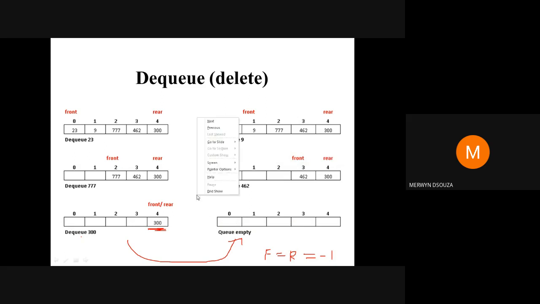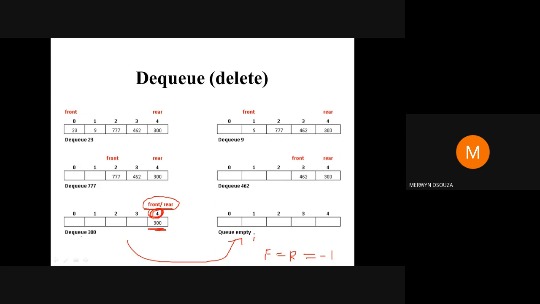But what condition will tell me that it has to be made -1? You can see that just before your queue became empty, the value of your front and rear was equal to 4. Both had the same value.